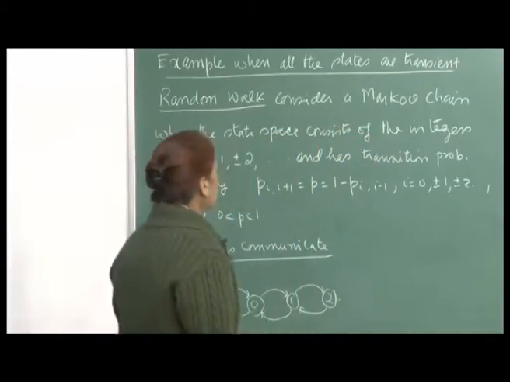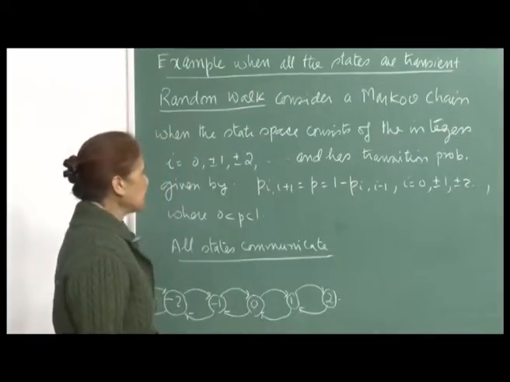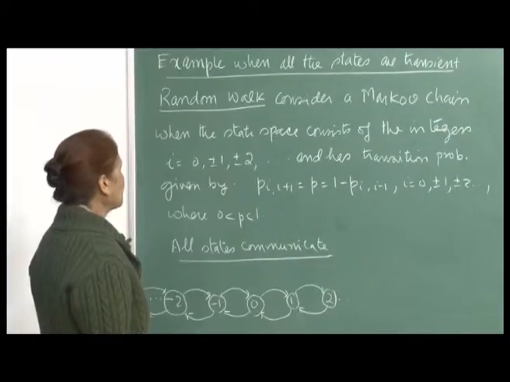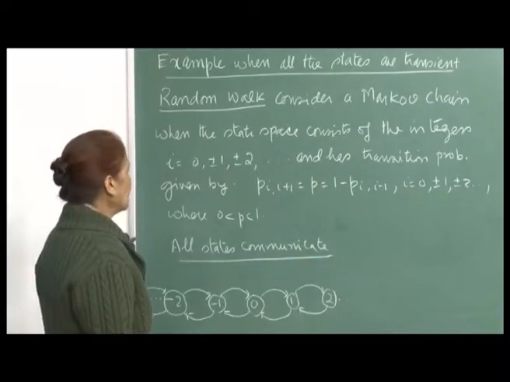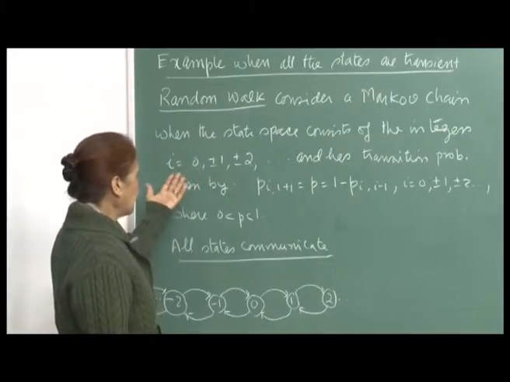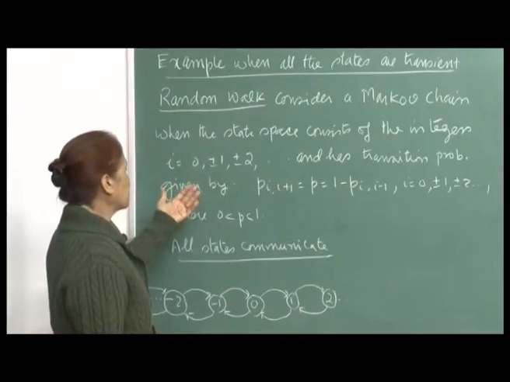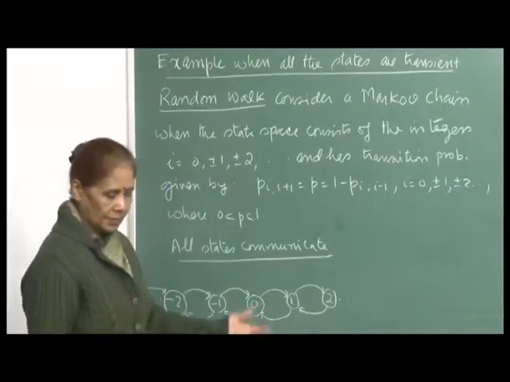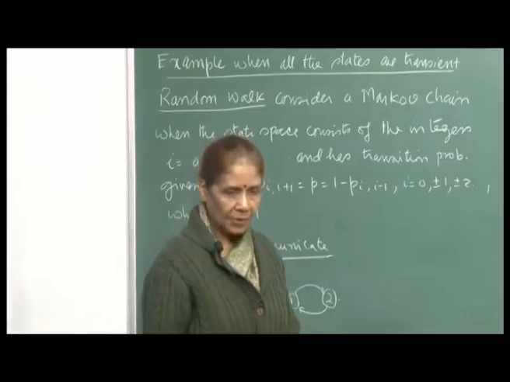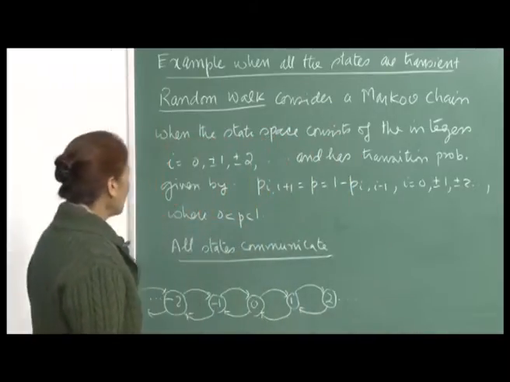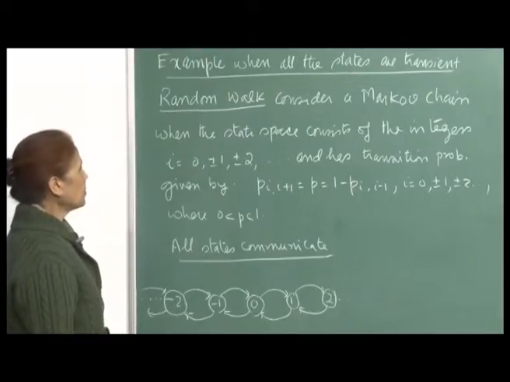So, this is now a Markov chain where the state space consists of the integers i, which can take the values 0, plus or minus 1, plus or minus 2, and so on. So I am numbering the states by minus 1, plus 1, plus 2, minus 2, 0 and so on, and this can go on infinitely. The number of states is not finite; this is an infinite state situation. And then the transition probabilities.